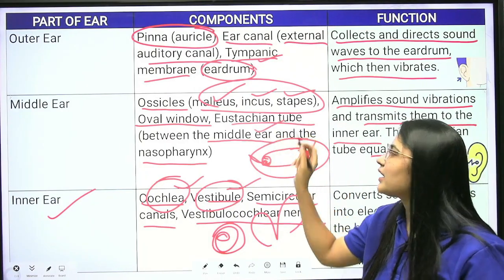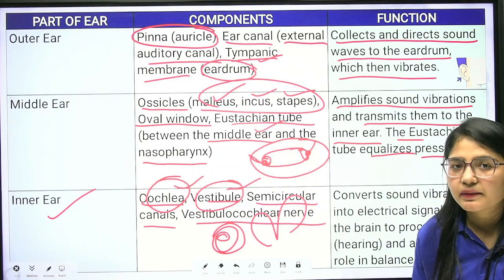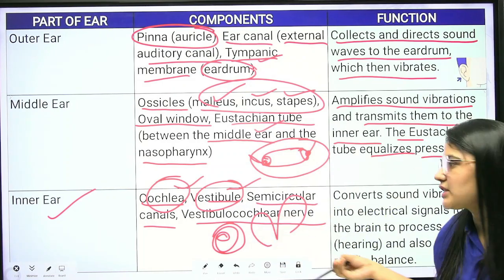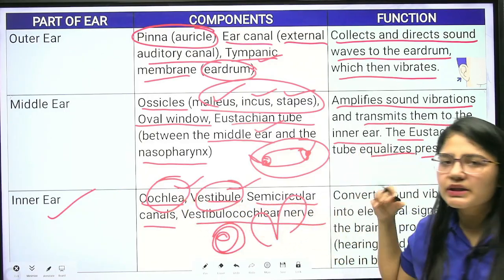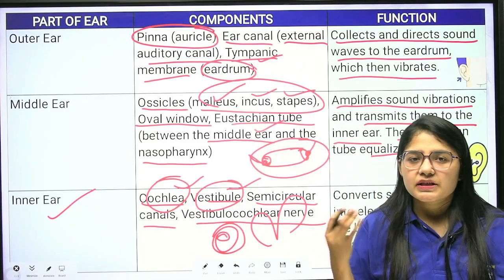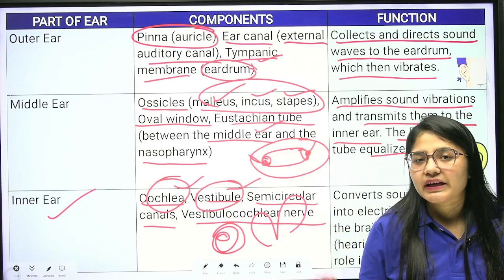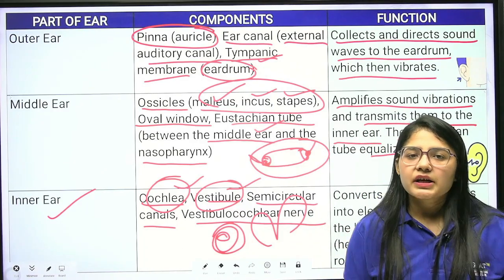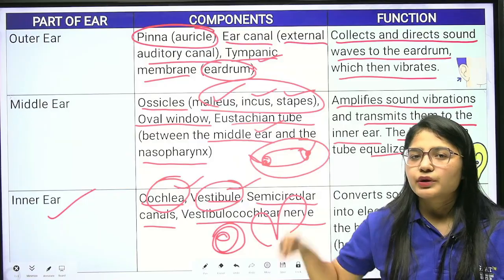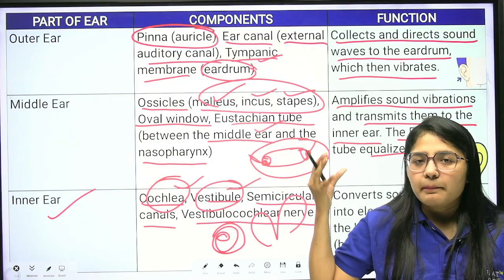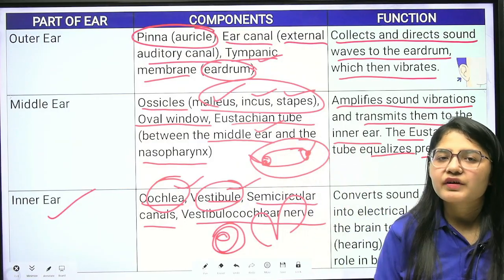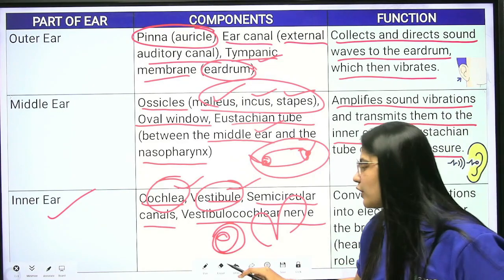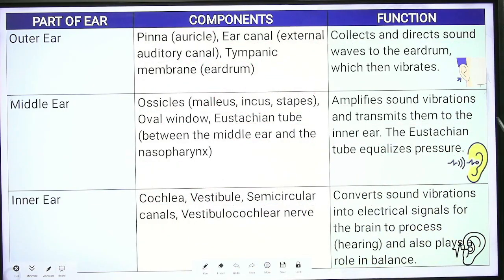Next we have the eustachian tube, which is responsible for the equalization of excess vibrations. We have the cochlea and vestibule, which are responsible for transforming your vibrations into electrical impulses. Next we have the vestibulocochlear nerve, which transmits your nerve impulses to your brain. Your brain reads the messages and sends its response back. Clear? So these are the parts of your ear as well as their functions.